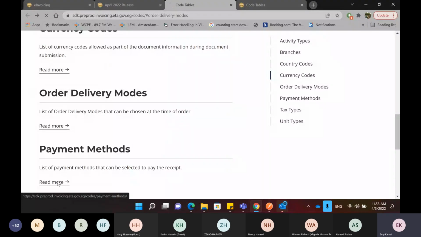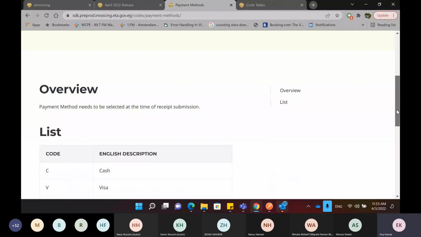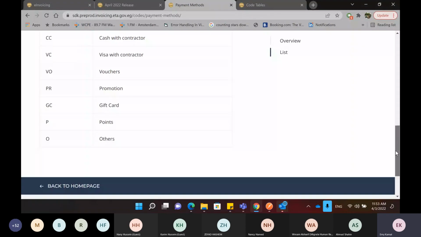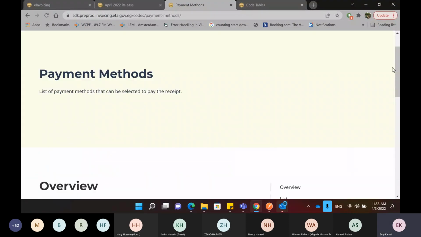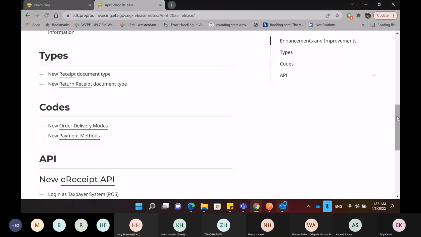For the payment methods, we have these codes, which is a bigger table, but includes different codes for payment method. For example, C is cash, B is Visa, and so on for other different payment methods. So these are the new codes that have been added to the SDK, to the solution.